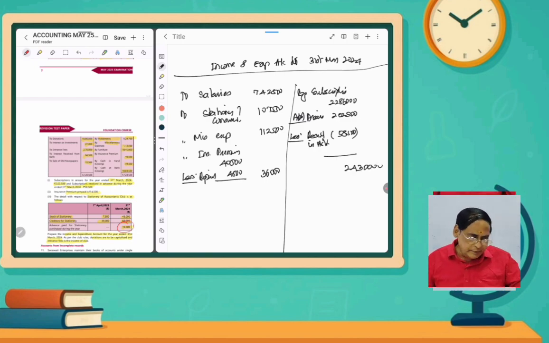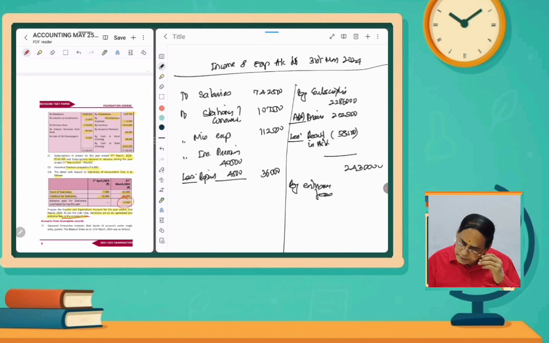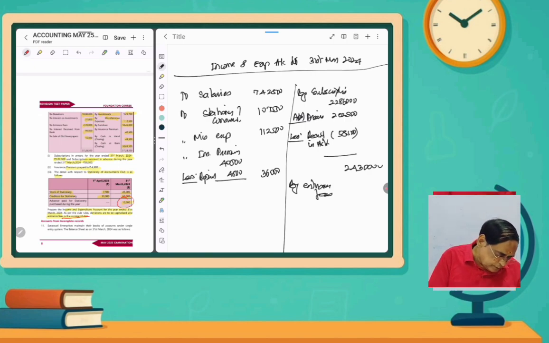And then one more item, entrance fees. Here what they mention is that donations are capitalized. Entrance fees is the income. So by entrance fees, how much? 2,70,000.